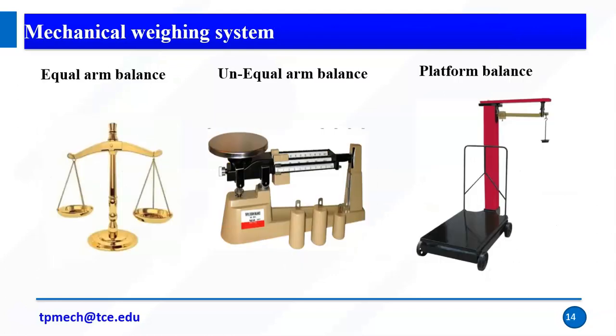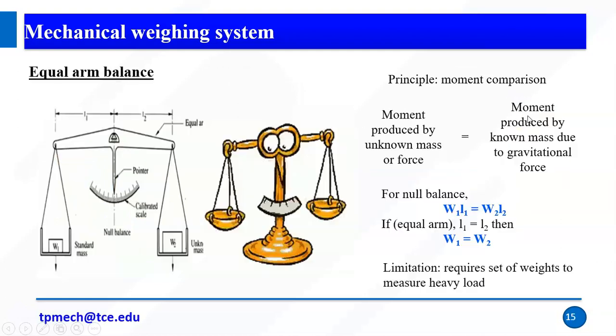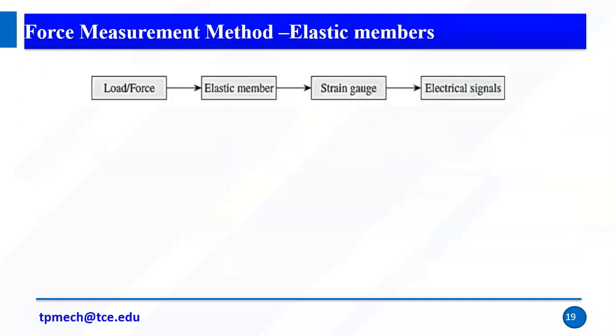So from this image you can easily understand. This is an equal arm, this is an unequal arm, this is a platform balance, right? So here we add the object, and here we add the weight. Add பண்ணி இதை நம்ம vary பண்ணுவோம். Vary பண்ணி we will set the value to 0, right? So the next method is elastic members.